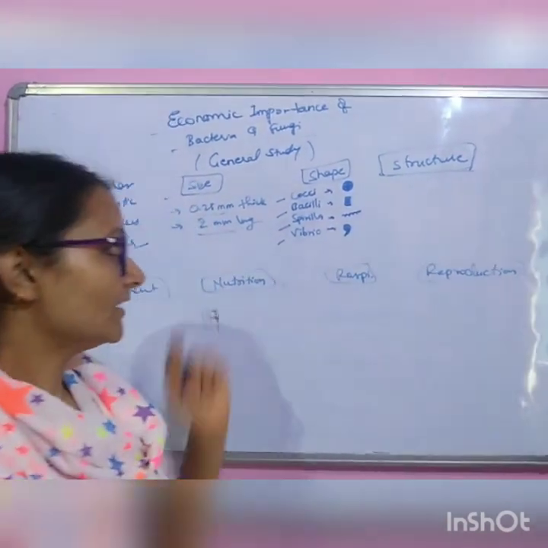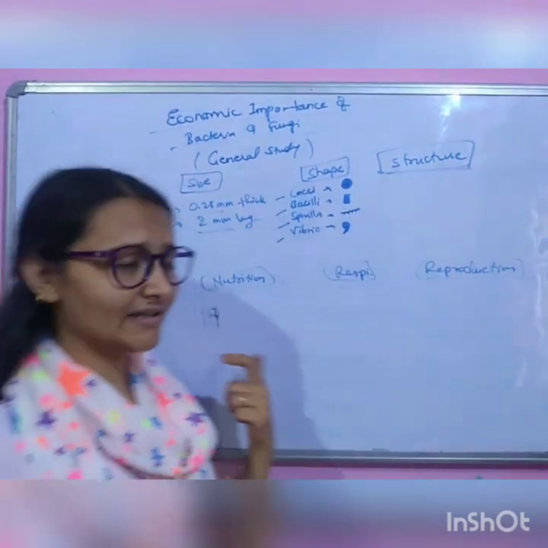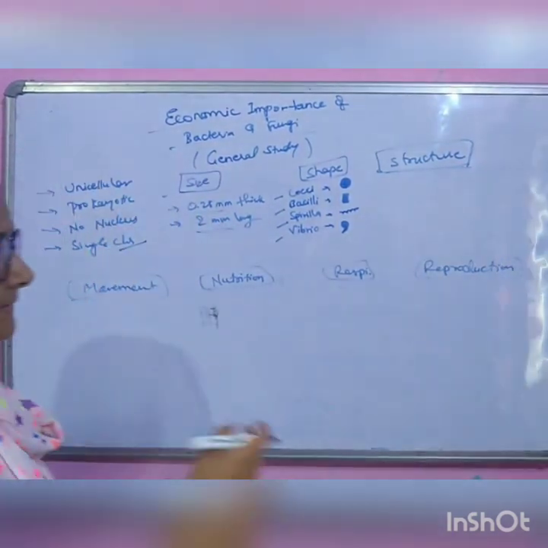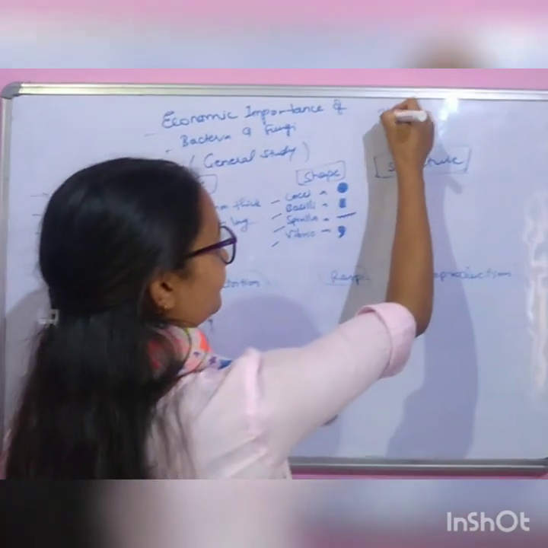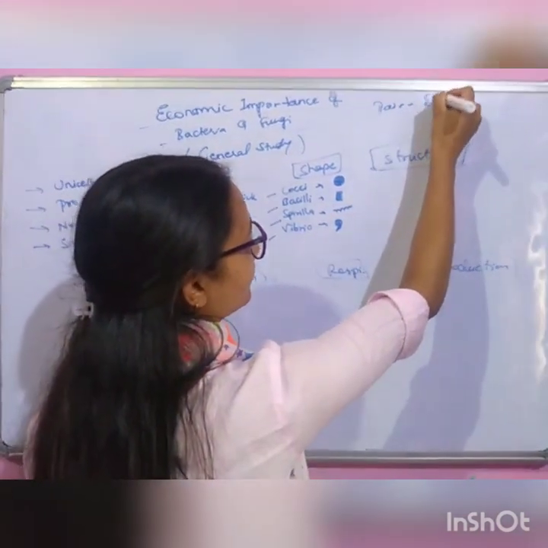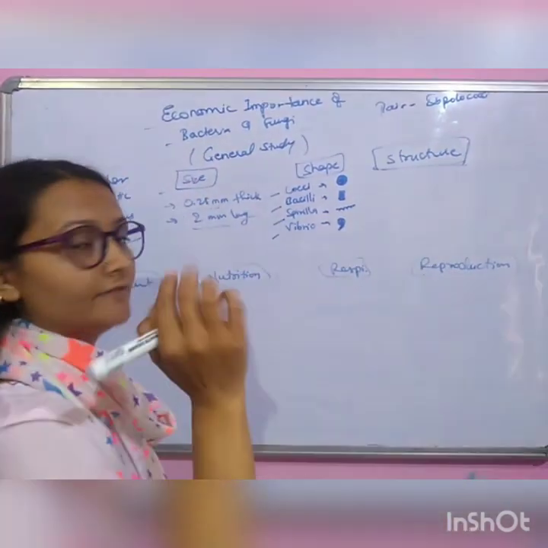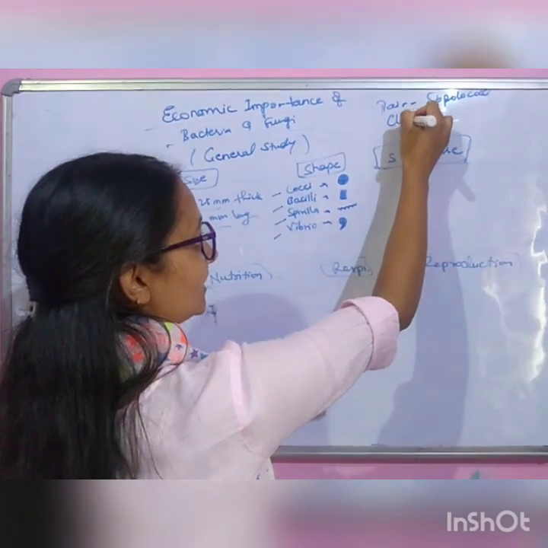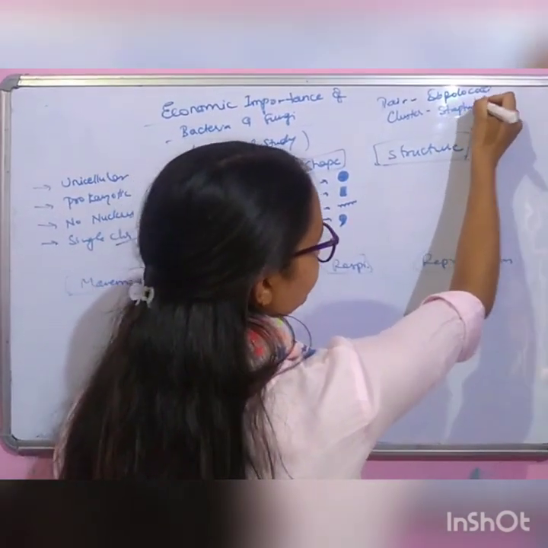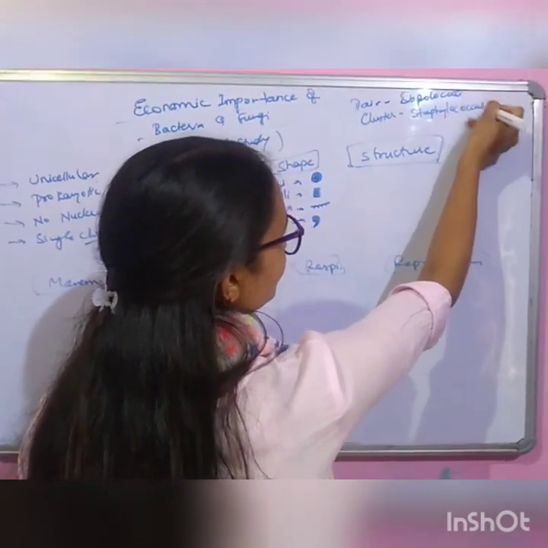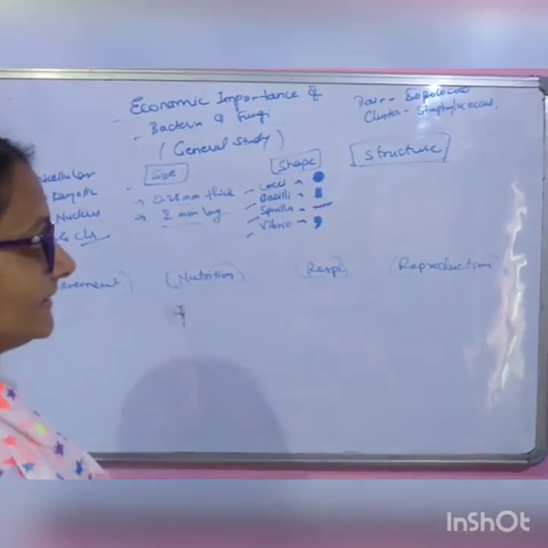One more thing, bacteria may live freely or they may live in pairs. If they live in pairs they are called Diplococci. If they live in clusters, meaning in groups, then it is called Staphylococcus. Then next is the structure of bacteria.